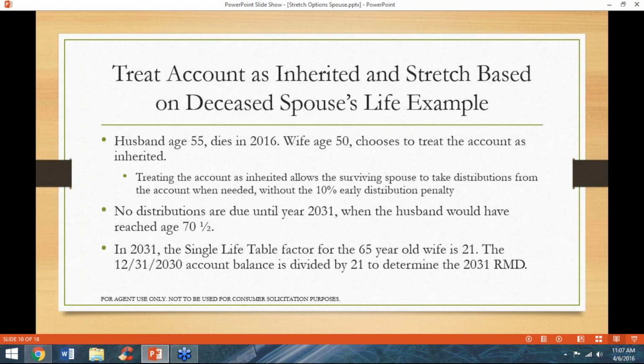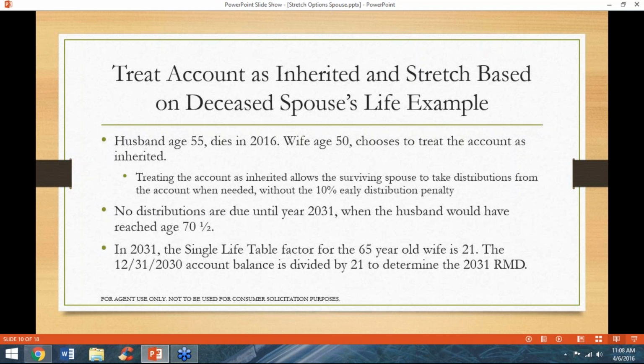The next two examples illustrate when someone younger than 59 and a half might want to treat an account as inherited. In this example, a 55-year-old husband dies in 2016, leaving his IRA to his surviving wife. She is age 50 and chooses to treat the account as inherited.